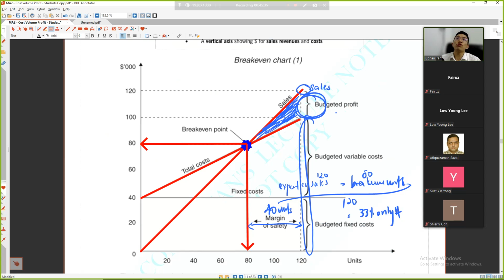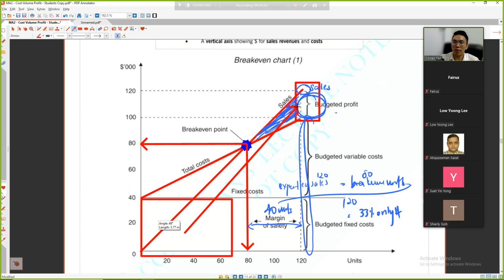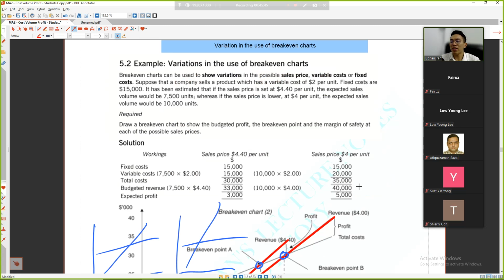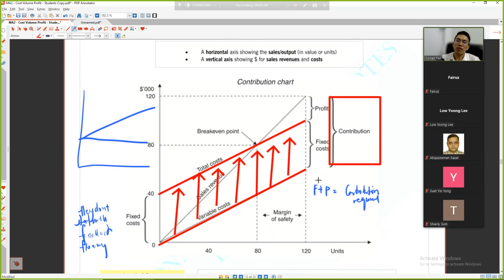How do you calculate? You need to calculate this profit area plus this fixed cost area, and then divide by the number. So I rearrange the presentation so that you just add these two figures and the contribution is there, which is easy to read. But at the end of the day, they are the same thing. They differ only in presentation, but they give you different functions. The function here is to see the contribution straight away by visualization. The gap shows how much contribution is required. Can you understand?